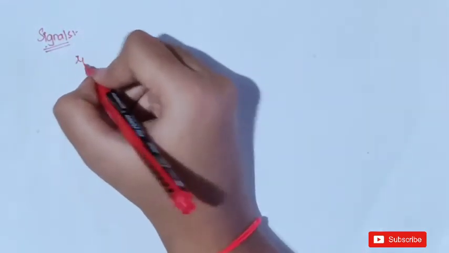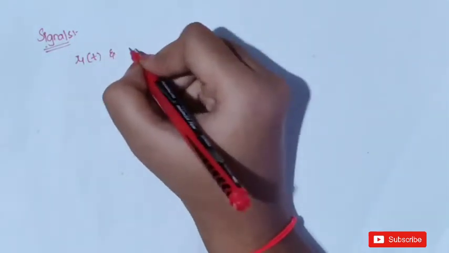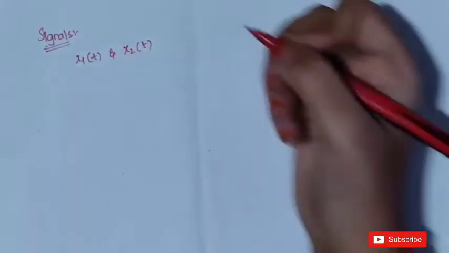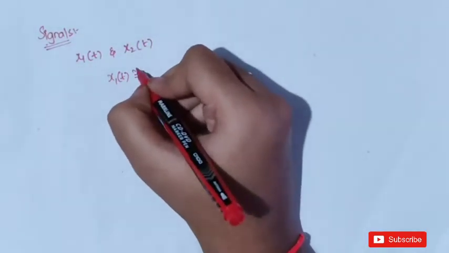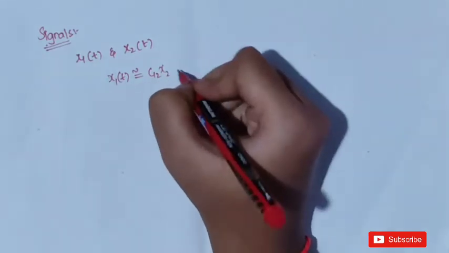Consider two signals x1 of t and x2 of t. By seeing this, we can say that these two are continuous time signals. x1 of t will be approximately equal to c12 x2 of t.